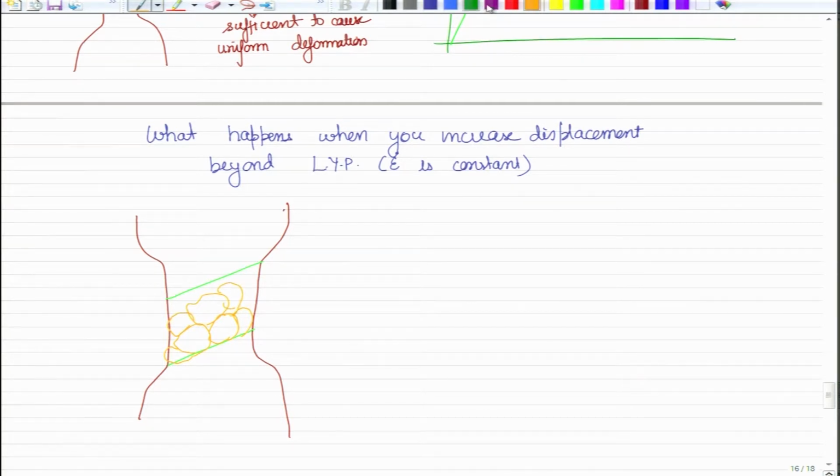So, the first thing that happens is that a small amount of uniform deformation takes place inside the Luder band.